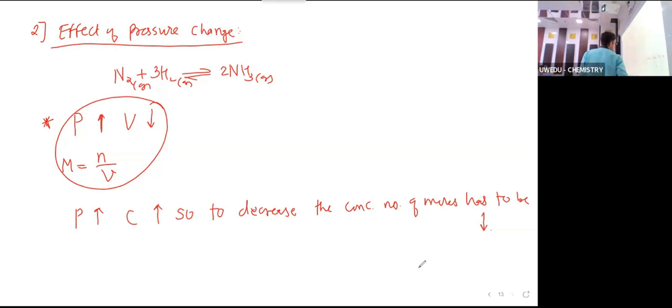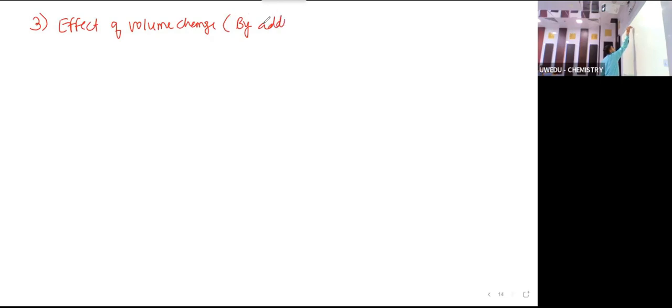Okay. Third. What is the third point? Yeah, effect of volume change. Or sometimes it is said by adding inert substance, means equilibrium is disturbed by adding inert material.